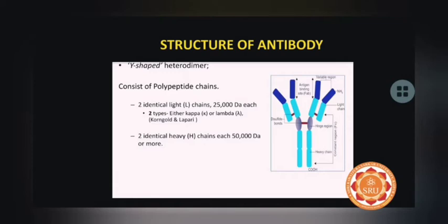The attached glycans or carbohydrate molecules are critically important to the structure and function of the antibody. And among other things, the expressed glycans can modulate an antibody's affinity for its corresponding FcRs, which we will understand in the later slides. The 2 identical light chains are 25 kilodaltons each, and they are of 2 different types, either kappa or lambda. And the 2 identical heavy chains are just double the size of the light chain molecules. As we can see here in the structure, they are connected with a hinge region, and they have disulfide bonds in between.